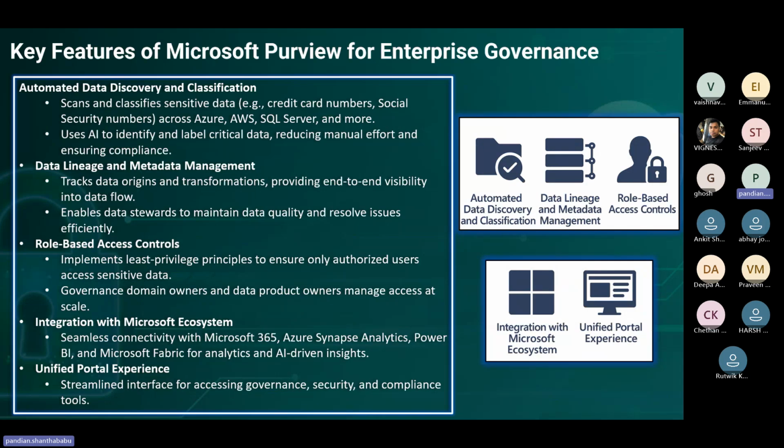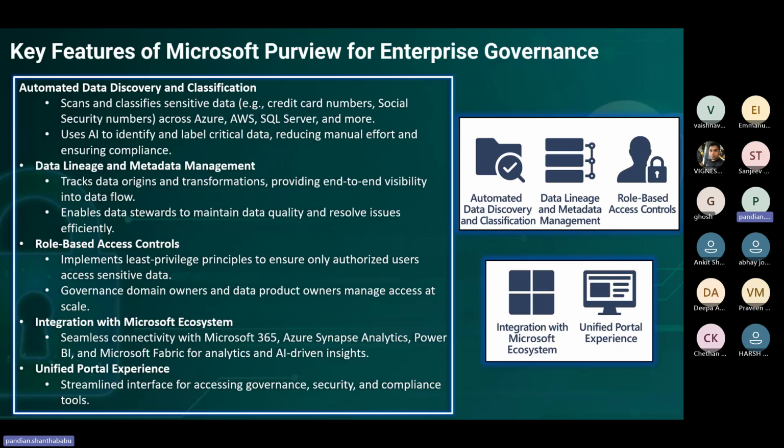So here the key feature is automated data discovery and classification. It fine tunes the scans and classifies the sensitive data, of course. So we need to handle it carefully, and then it uses AI to identify and label critical data, reducing the manual effort of ensuring compliance. As I said earlier, right? We used to maintain the Excel sheet. Then we have to take care of how we are going to handle that, whether it's critical data or non-critical data, we need to identify. But by using those things, the AI can identify the critical data based on the training, reducing the manual effort.